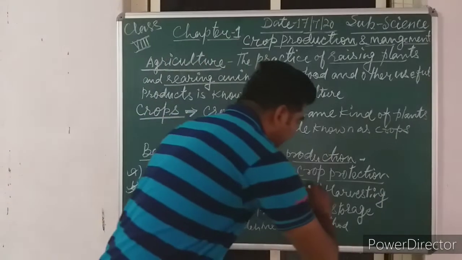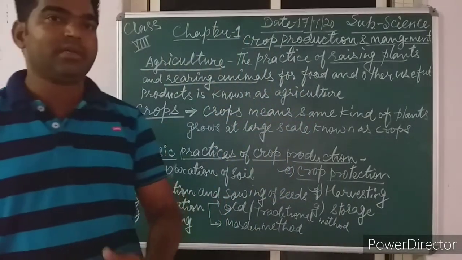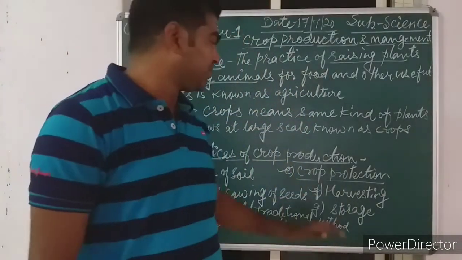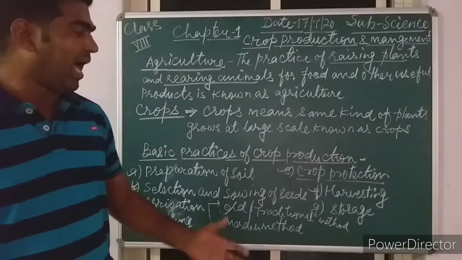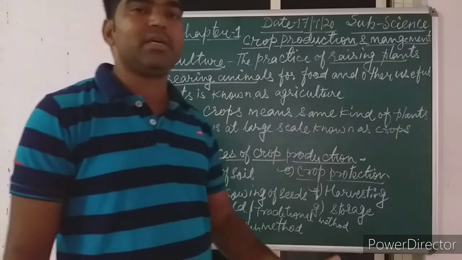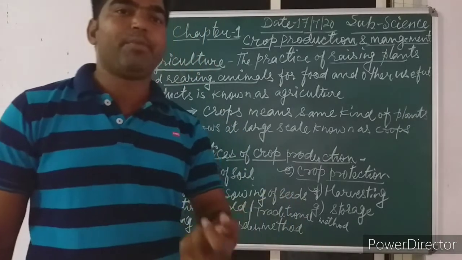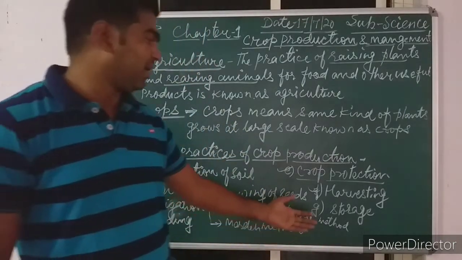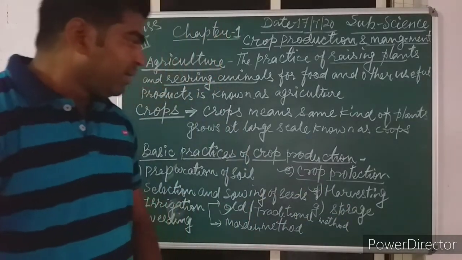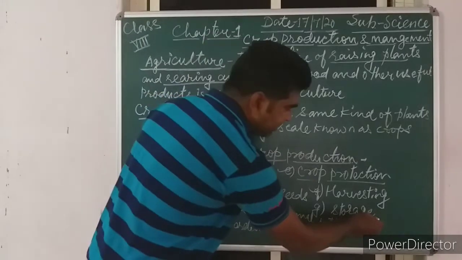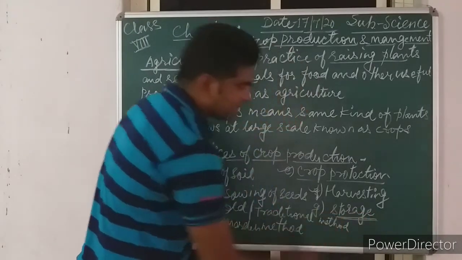Now the next one is harvesting. Harvesting means that when the crop is ready for cutting, that process is called harvesting. Harvesting can be done with the help of a sickle, or sometimes by a harvester or a combine. Now the next one, which is very important after all these processes, is storage.